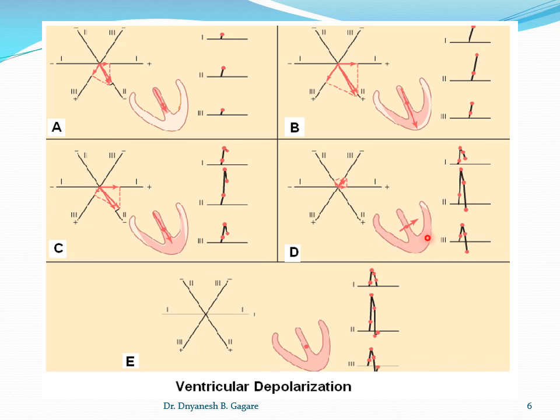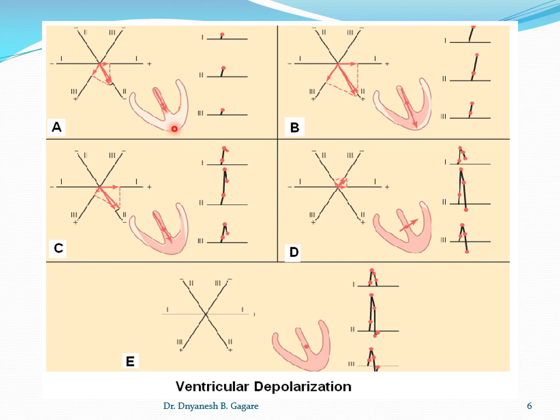In this diagram almost the whole ventricle gets depolarized, except the posterolateral portion of the base, our posterior basal portion. In the last diagram the whole ventricle is depolarized. This is how depolarization proceeds.